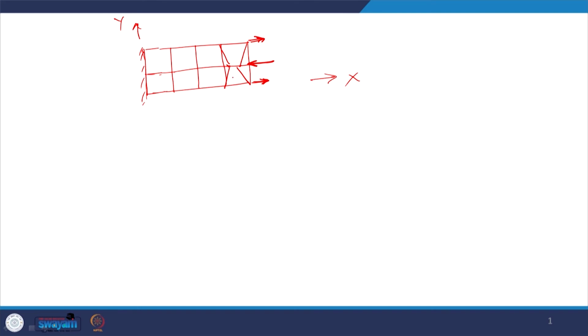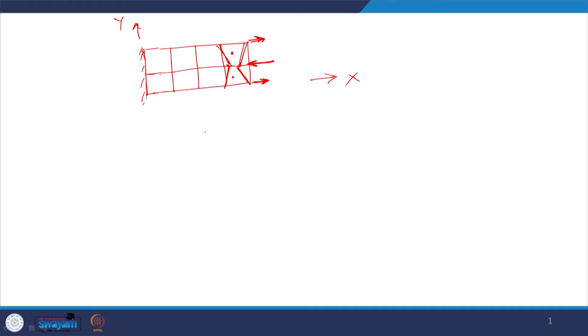This loading combination will encourage this kind of mode of deformation, and this mode of deformation is inbuilt into the formulation because of the reduced one point quadrature at the middle point.